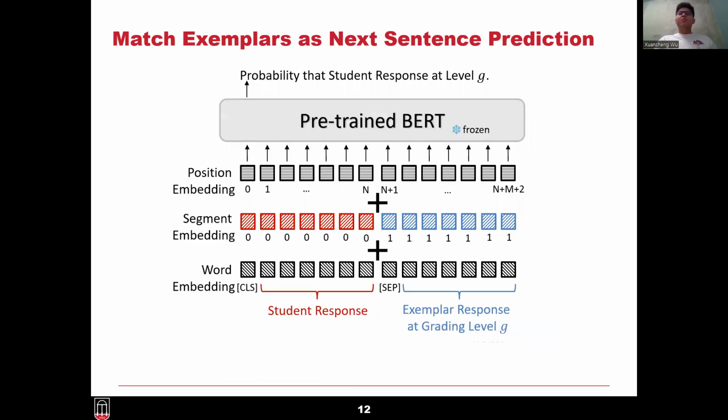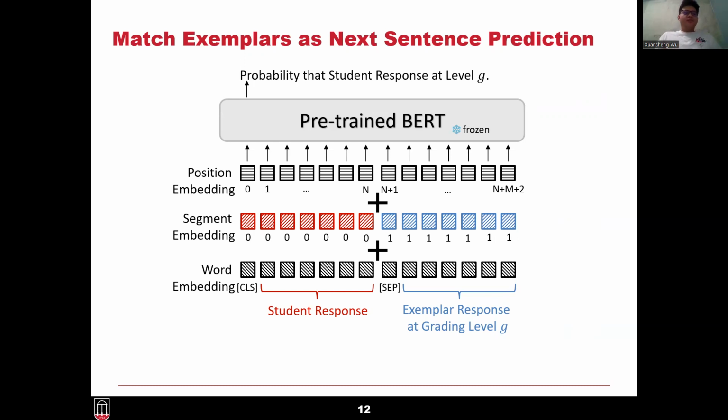A more detailed design of this architecture can be presented in this diagram. Basically, we just concatenate the student response and the exemplar response at grading level G together. The pre-trained BERT already has a head classifier layer that can classify whether these two input segments or spans fall into the same context or not.